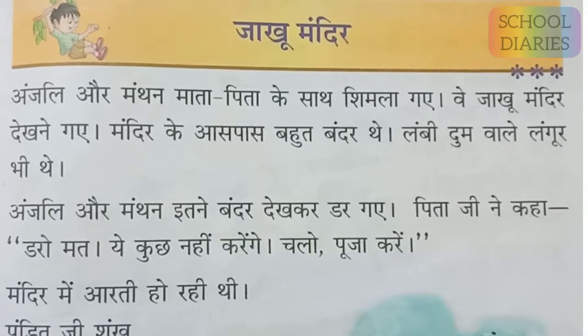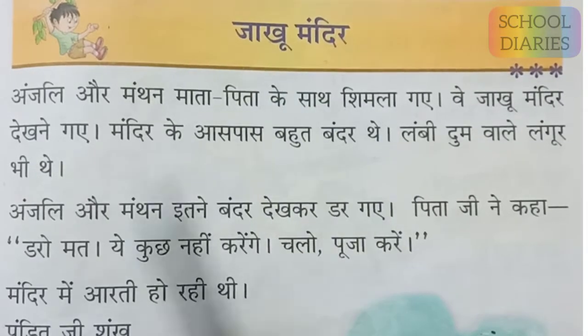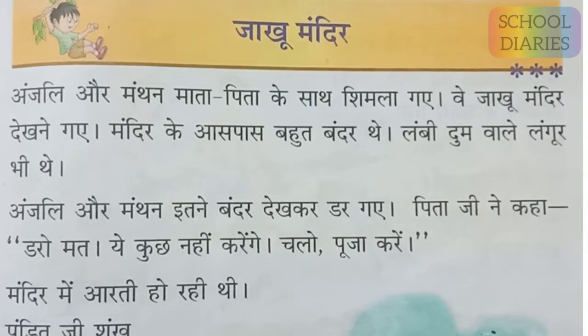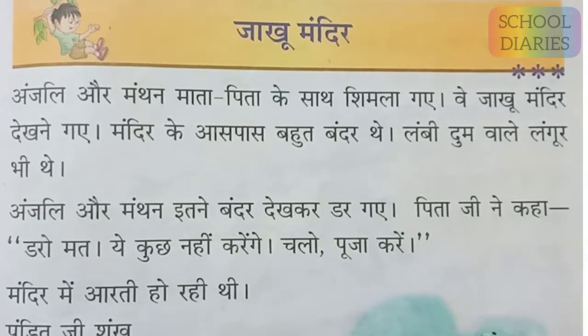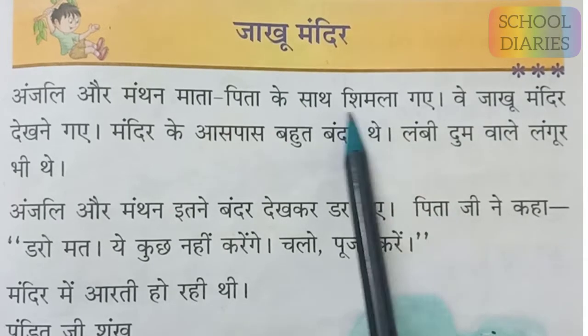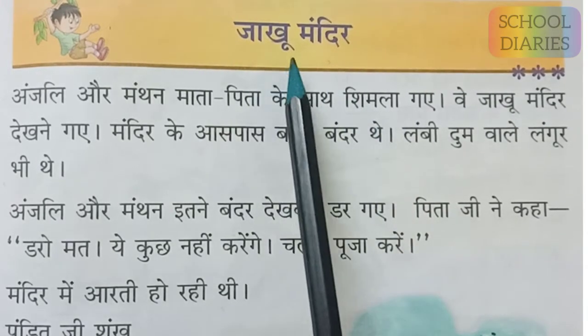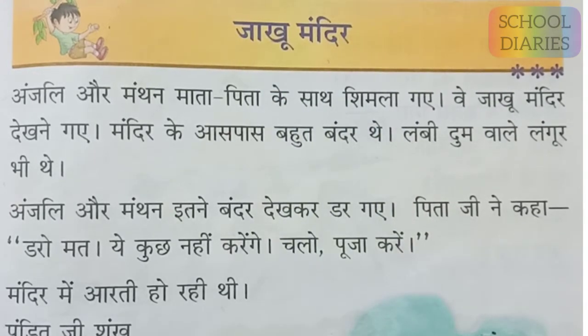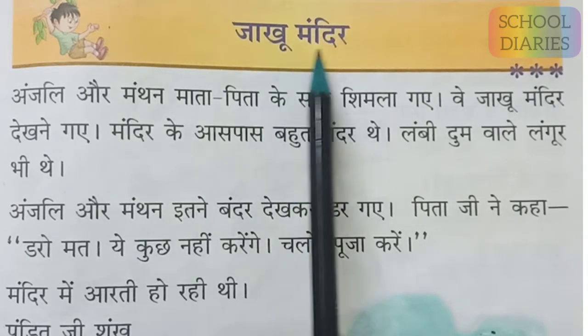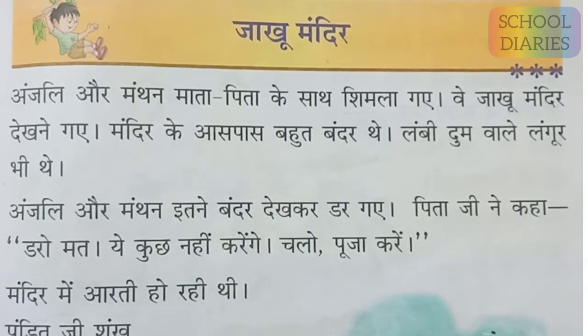So the name of the lesson is Jakho Mandir. So this is the name of the temple, Jakho Mandir, which is in Shimla. Shimla, where is Shimla? In Himachal Pradesh. Okay, capital of Himachal Pradesh is Shimla. So there is a mandir, that is there is a temple in Shimla. Name of the temple is Jakho Mandir. So now let's start reading the lesson.